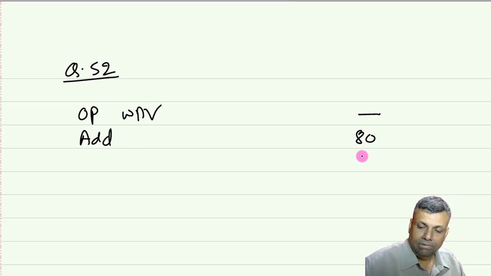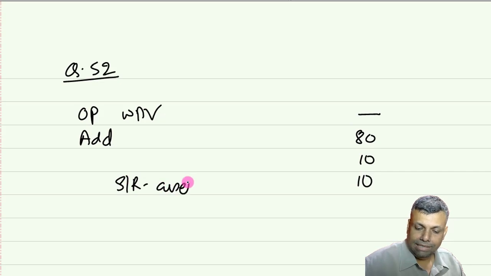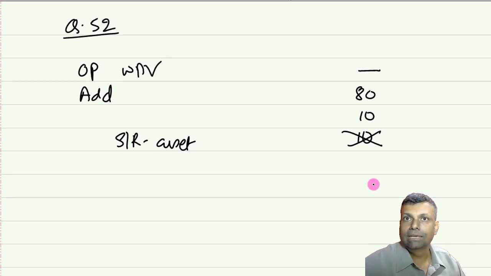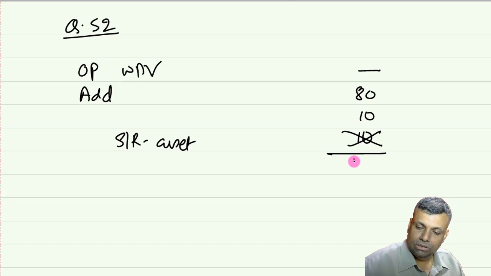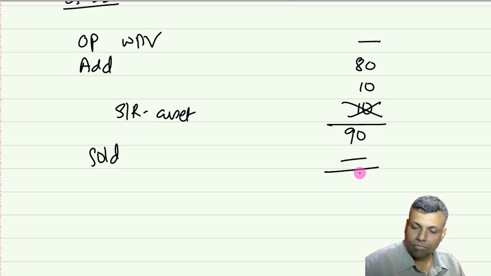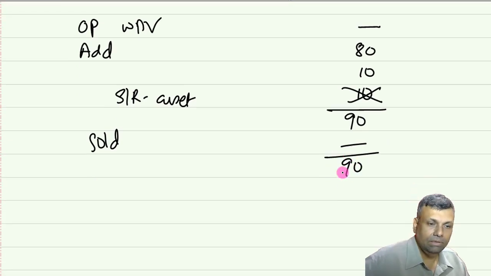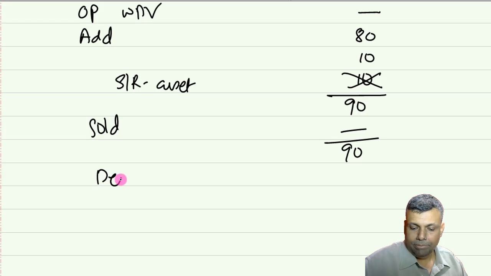Add, you have 80, 10, 10. Scientific research asset, you do not get the depreciation because anyway they are eligible for 100% deduction under section 35. Okay, so this is 90. Nothing has been sold. This is 90. Okay, now your normal depreciation will be on 90.